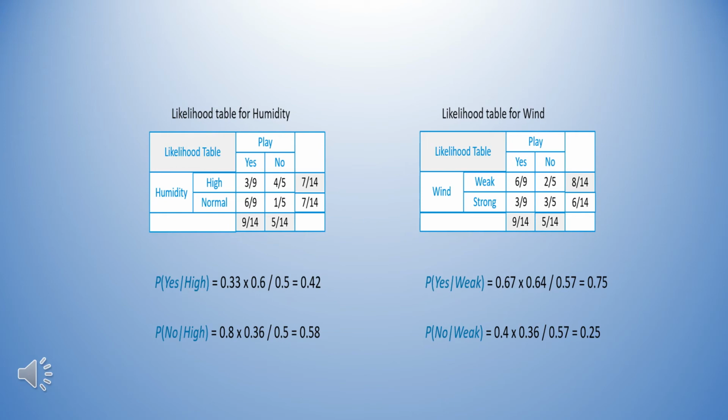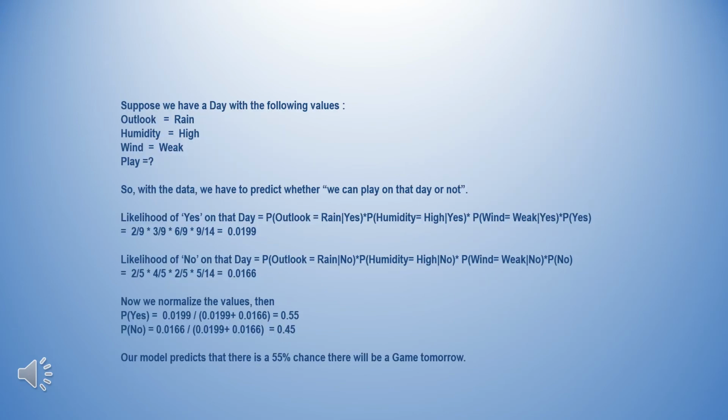The probability of yes given high is 0.42, and the probability of no given high is 0.58. In the wind case, the probability of yes given weak is 0.75, while the probability of no given weak is 0.25. This diagram shows the likelihood tables required for the computation.